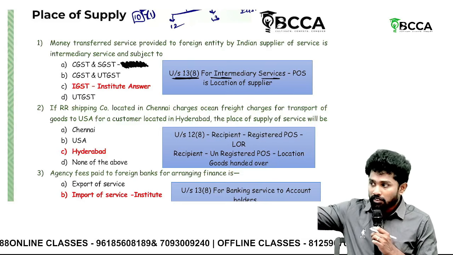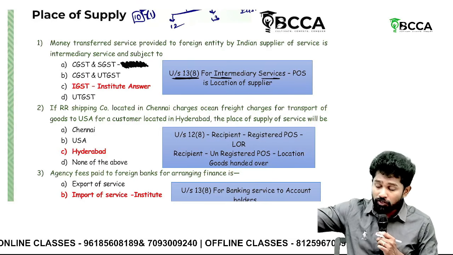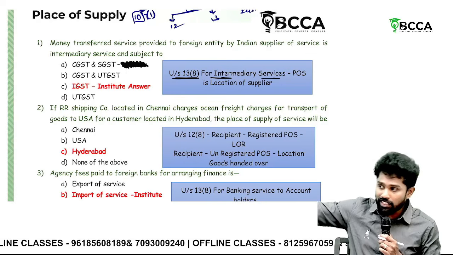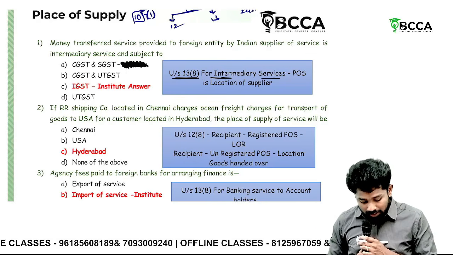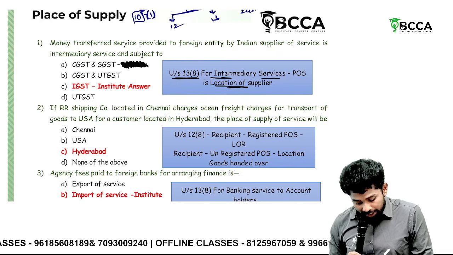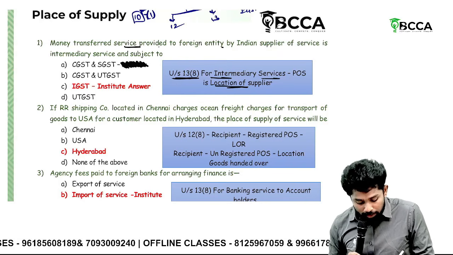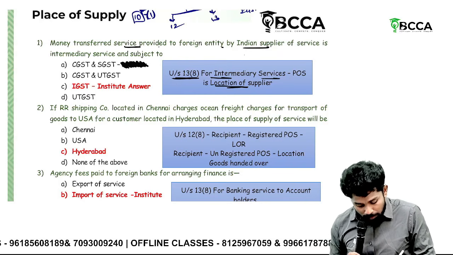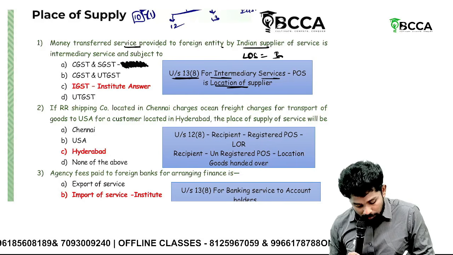Under section 13, that means one is outside India, the other one is in India. So under section 13 subsection 8, what is the place of supply? Place of supply is the location of supplier. Here, money transfer service is provided to a foreign entity by an Indian supplier. So the location of supplier is what? Indian supplier, India.